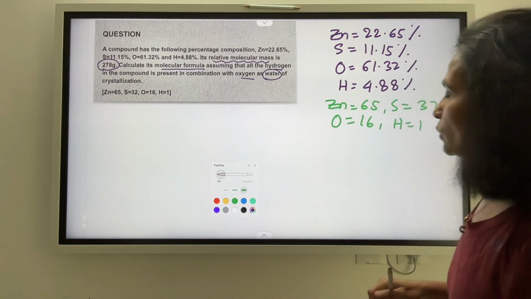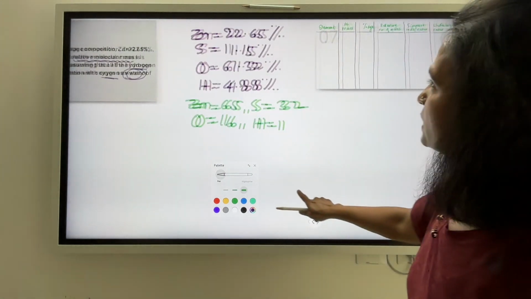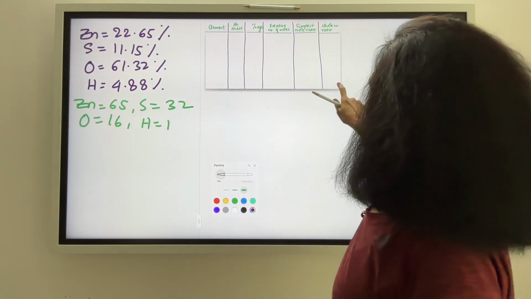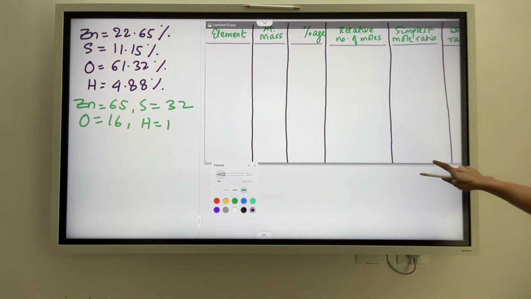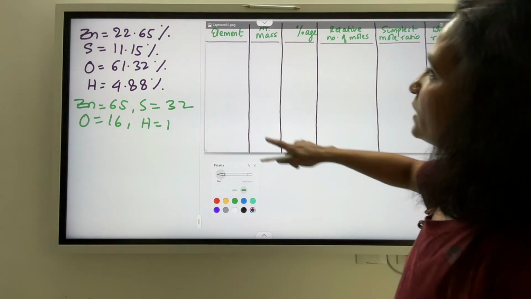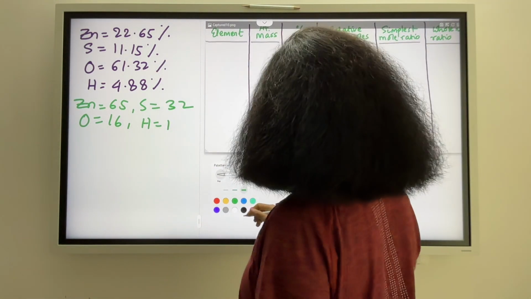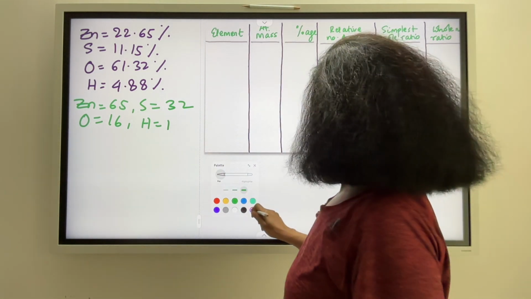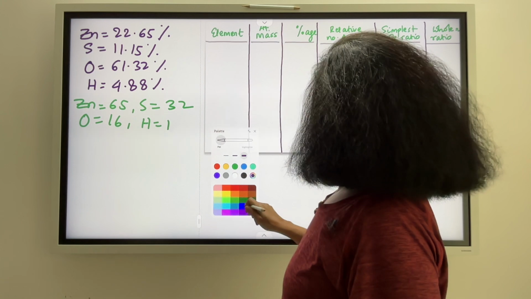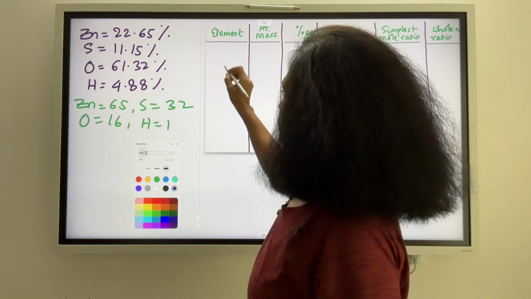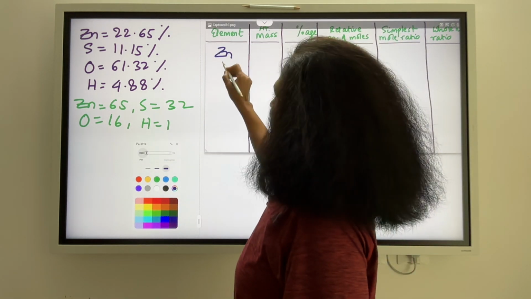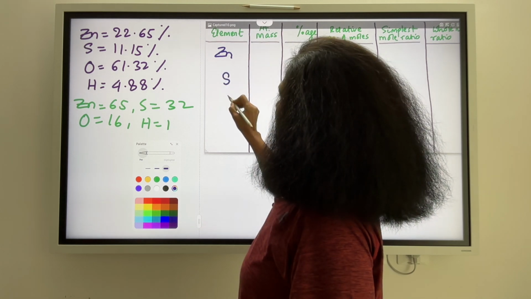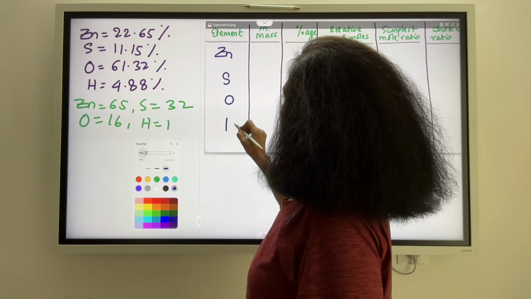Alright, so I need a table which looks something like this. Let us first write down these details and then I'll enlarge this table for you. You can just look at this table. You need to follow the format exactly. So we have zinc, sulfur, oxygen and hydrogen.